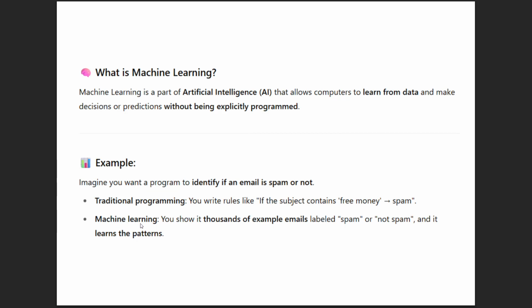That is the traditional programming we have done in the past. Now in machine learning, we give thousands of emails labeled spam or not spam, in small letters and capital letters, and many such labeled examples. The machine learns from so many labels, then learns the pattern and predicts whether an email is spam or not.